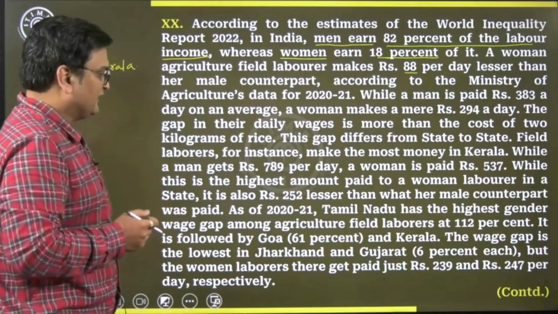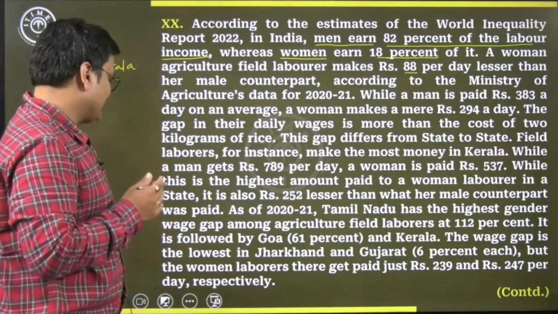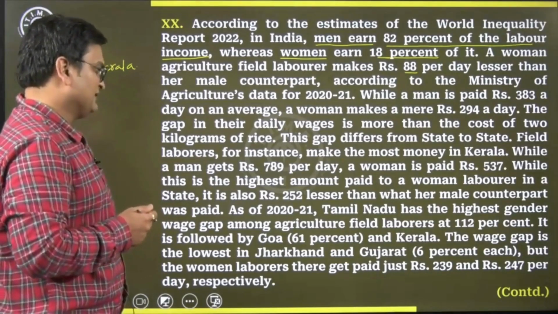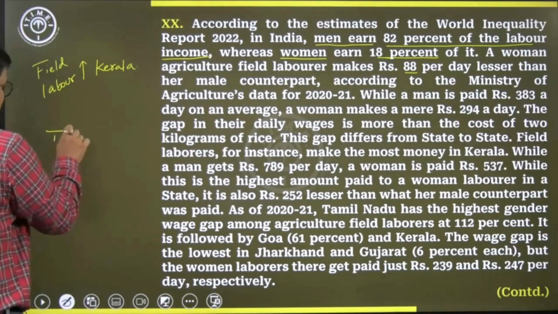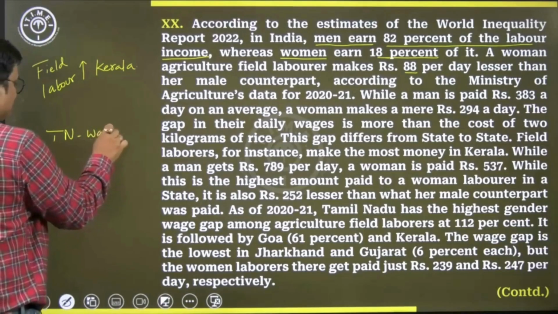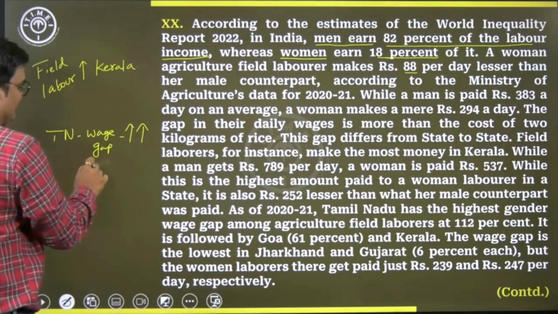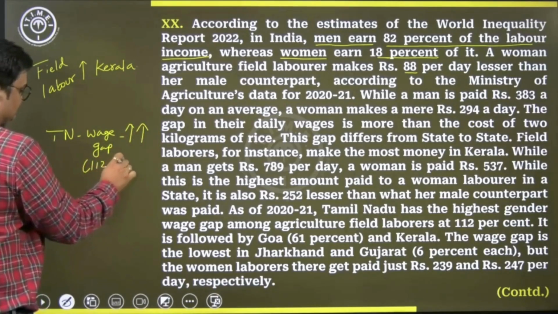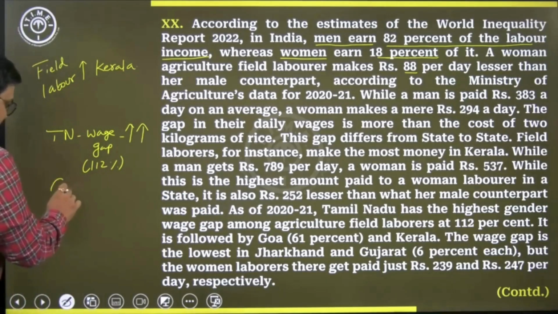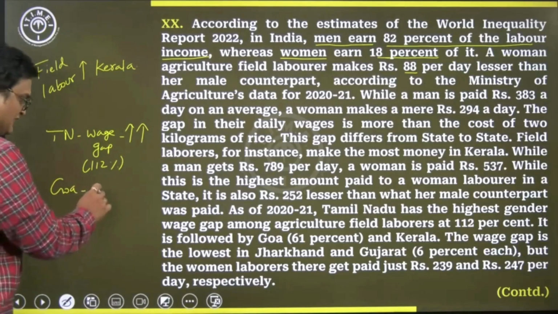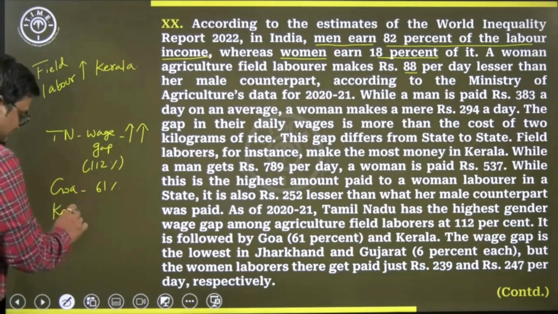As of 2020-21, Tamil Nadu has the highest gender wage gap among the agriculture field laborers at 112%. It is followed by Goa, which is second, where the wage gap is 61%. And third is Kerala.